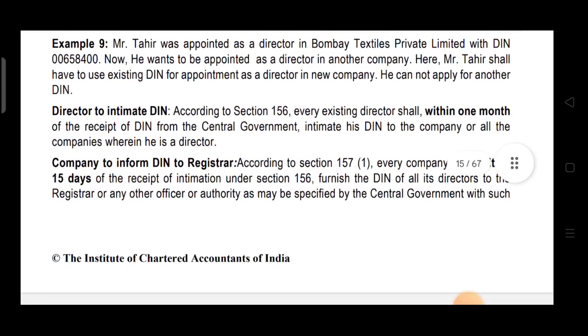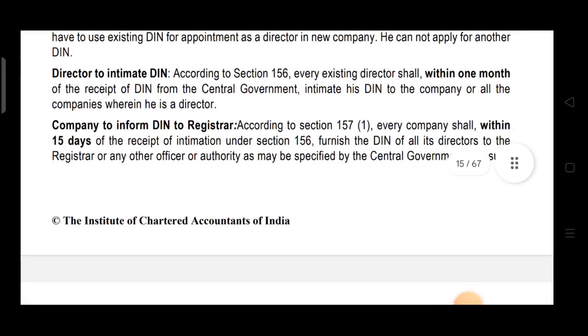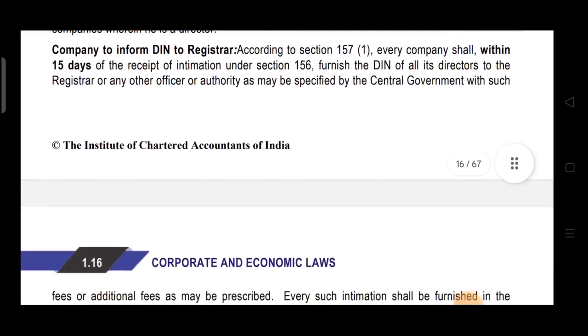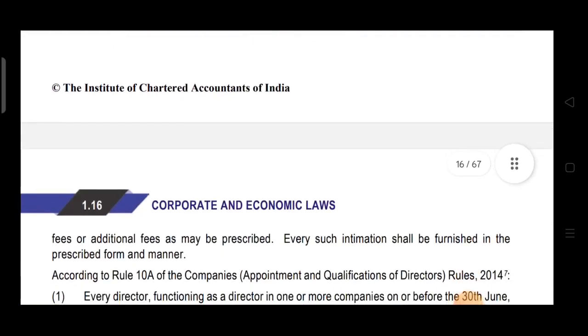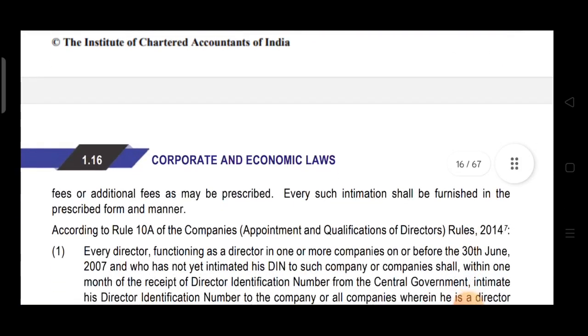Now, the company informs the DIN to the registrar. So the director will intimate his DIN to the company, then the company will intimate the DIN to the registrar, that is ROC. According to section 157 subsection 1, every company shall within 15 days of receipt of intimation under section 156 furnish the DIN of all its directors to the ROC or any other officer or authority as may be specified by the central government with such fees or additional fees as may be prescribed.